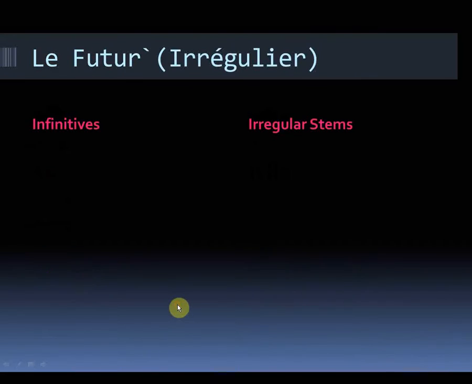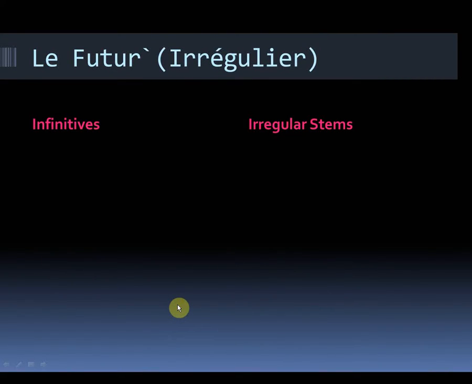On va continuer. So, le futur, irrégulier. So, rather than the process that we looked at last time, taking the infinitive and changing it in a consistent way for regular verbs, for the irregular verbs the infinitives change completely, as you'll see, and you just have to learn the irregular stems for the future. Now, the good news is that this covers both future and conditional tense as well, but look at the next video podcast on the conditional tense and I'll explain how that works. Effectively, all that changes are the endings at the end.